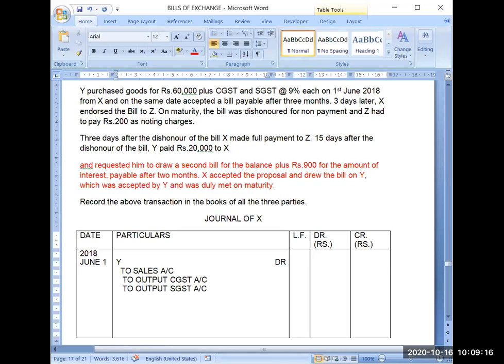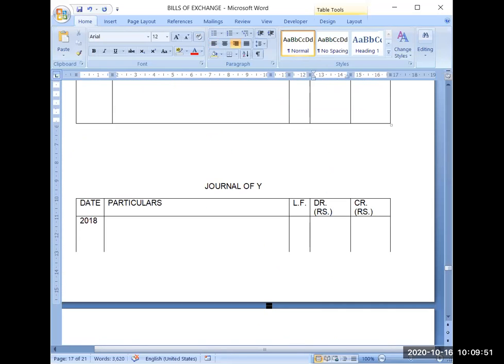Now goods are of rupees 60,000. So sale amount will be of 60,000 only. It may have trade discount, cash discount, all those transactions also you can get here. 60,000. Then output CGST will be 9% of 60,000. It will be 5,400. And again it will be 5,400. So the total amount will become 70,800. Now same transaction will be purchase transaction for Y. So we will record in the books of Y.